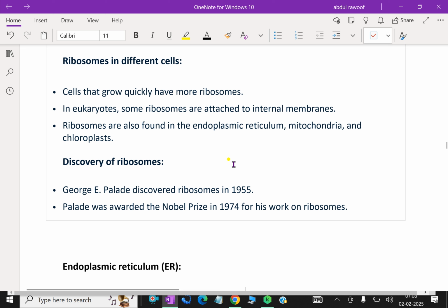Ribosomes are also found in the endoplasmic reticulum, mitochondria, and chloroplast. Discovery of ribosomes. George E. Palade discovered the ribosomes in 1955. Palade was awarded the Nobel Prize in 1974 for his work on ribosomes.